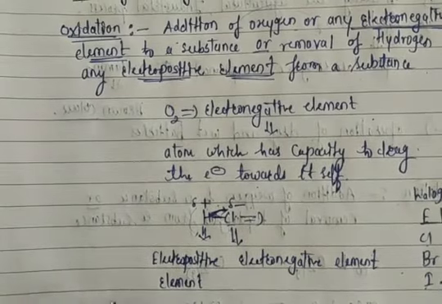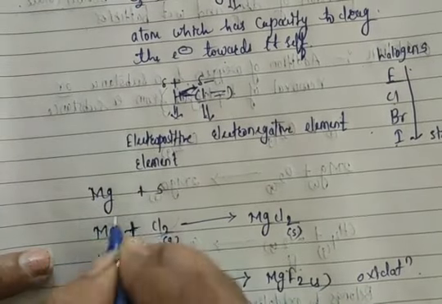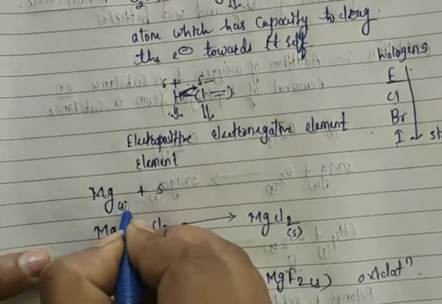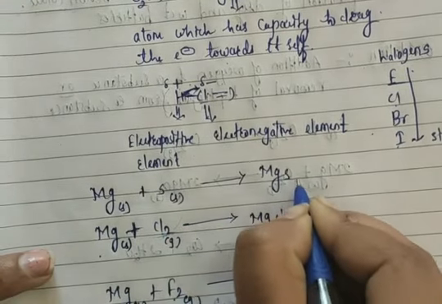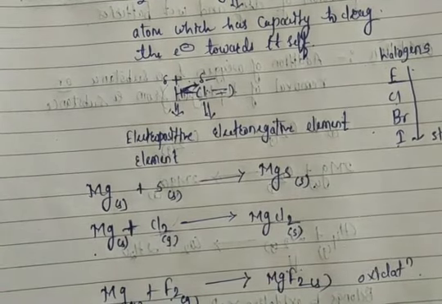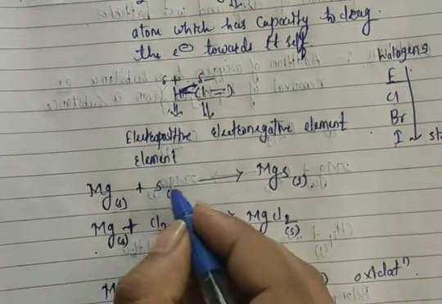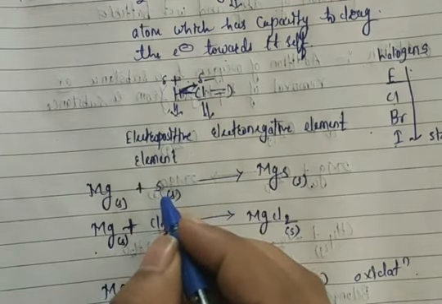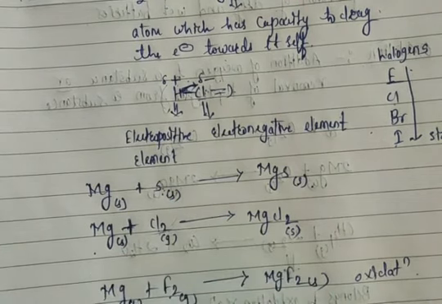Suppose if I take again magnesium, magnesium will react with sulfur, which is present in solid state, forming magnesium sulfide, which is also present in solid state. So generally we know that sulfur is also an electronegative element. It has a capacity to drag the electron density towards itself. So sulfur is called an electronegative element.